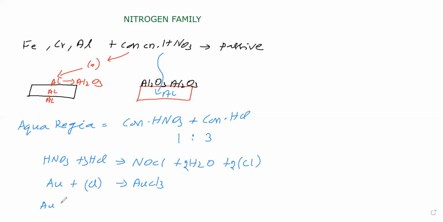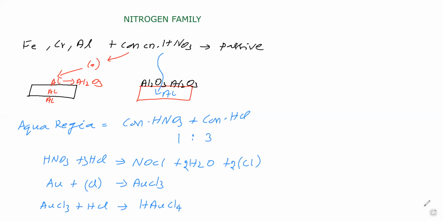This auric chloride dissolves in HCl and forms a complex, HAuCl4. Like this, the complex is produced. Due to formation of this complex, gold dissolves in aqua regia. So aqua regia gives nascent chlorine, gold undergoes oxidation and becomes auric, and auric with HCl gives the complex HAuCl4. Noble metals with aqua regia reaction we have seen.